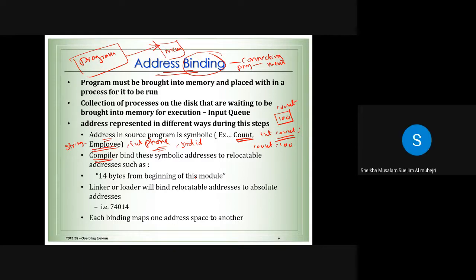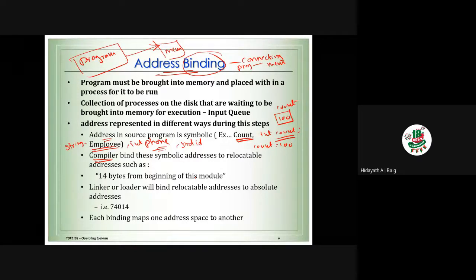Yes, when we run, we get the output. When we do compile, what will happen? Someone said it will save the changes or the code. No. Someone said get the error. Okay, now I got three answers. One, someone said it is going to run the program.